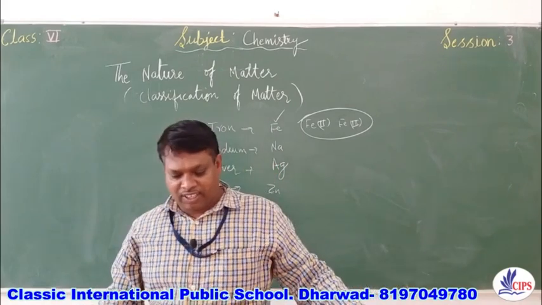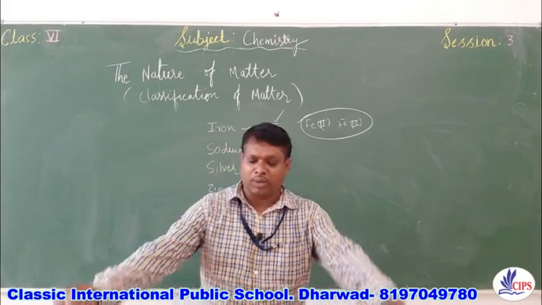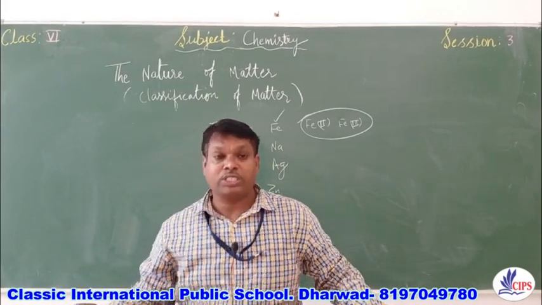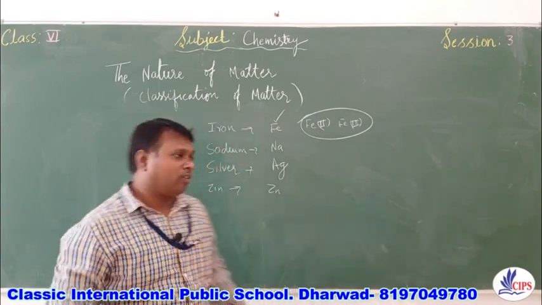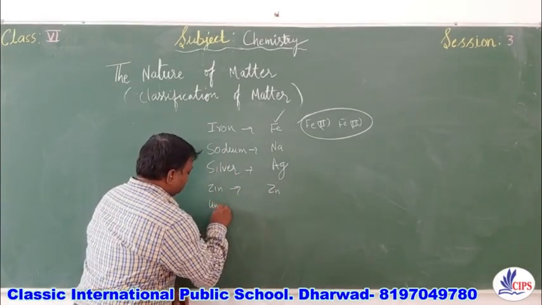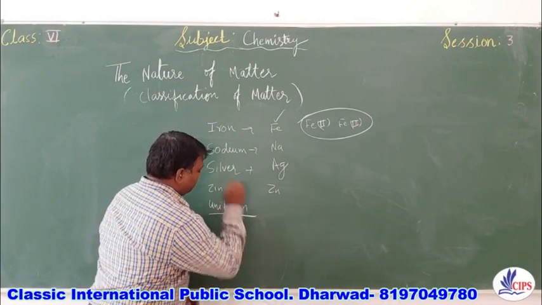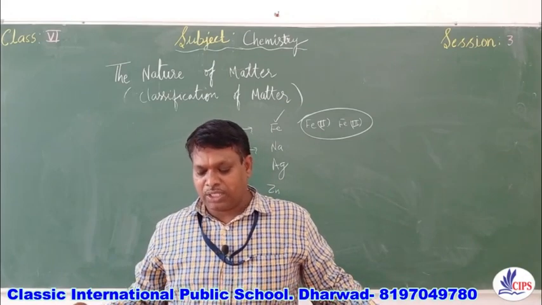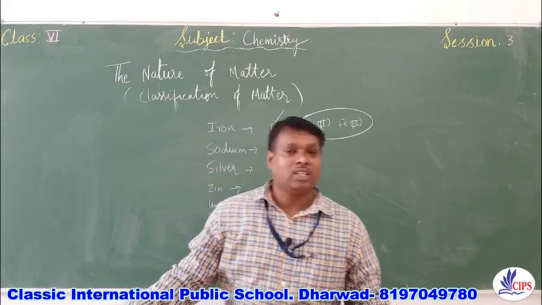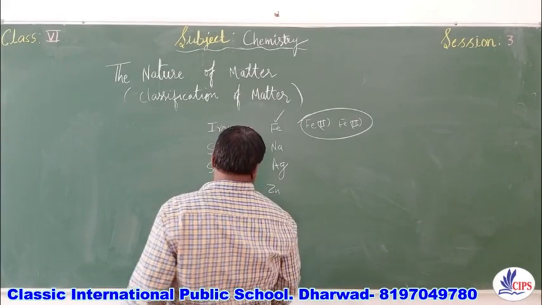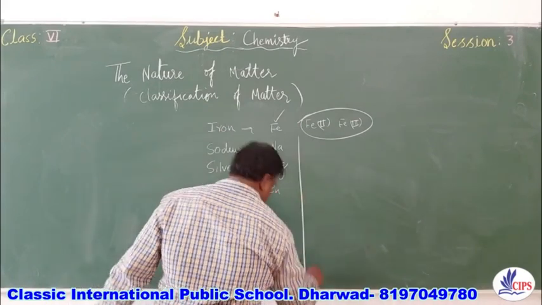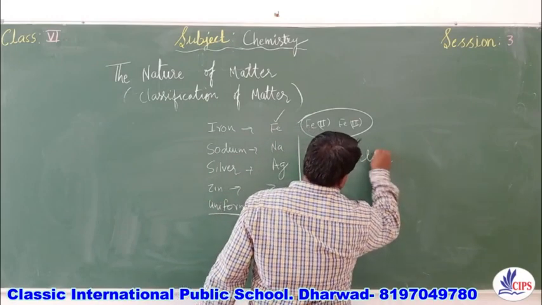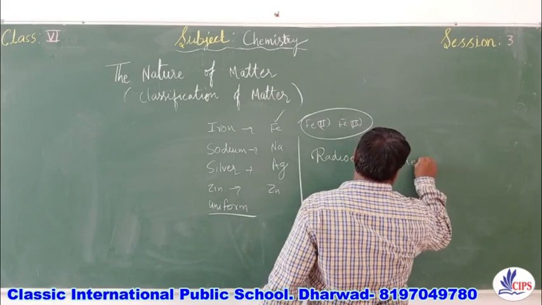Now, fill in the blanks with the appropriate word. A pure substance always has uniform composition. Next, elements which emit harmful radiations are known as radioactive elements.